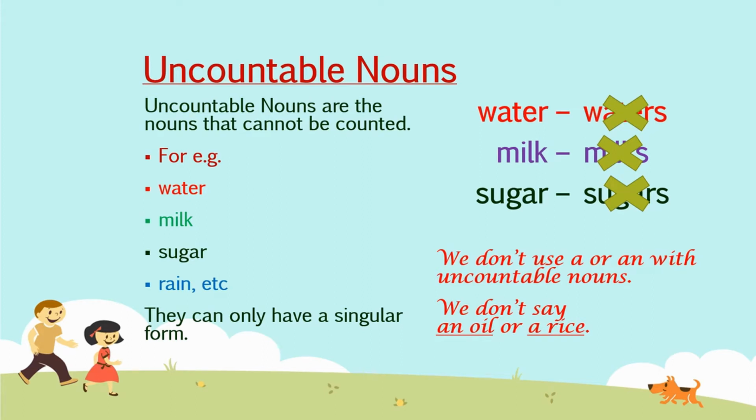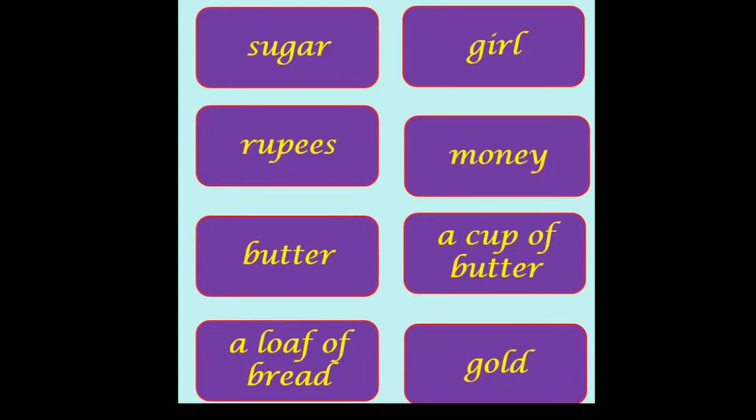Clear? Now I have a lot of nouns for you here. Let's see how many of them are countable and how many are uncountable. Let's start with the first one. That is sugar. Can we count it? No, that is uncountable. Students, here uncountable nouns are marked with red color and countable ones with black for your clarification. Okay?